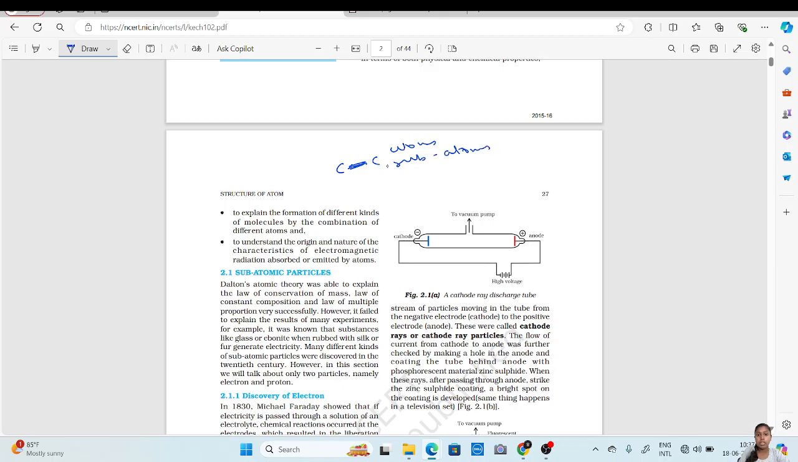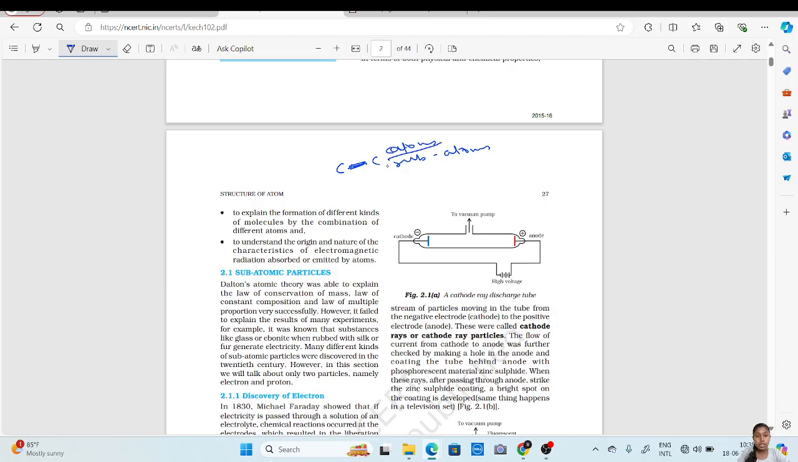Because electron is a subatomic particle. Since they didn't know subatomic particles existed, they only knew about atoms. So atoms cannot directly form any bond, right? So it was difficult to explain how this bond was formed only with regards to the atomic theory. To understand the origin and nature of the characteristics of electromagnetic radiations absorbed and emitted by atoms.